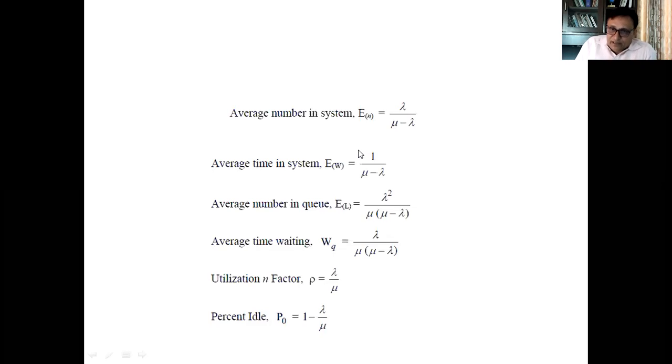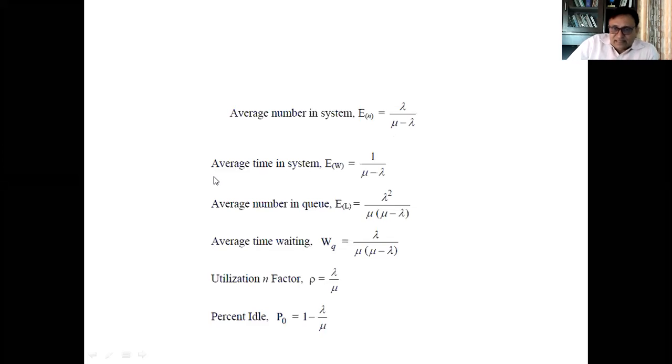First, we have to find the average number of persons in the system. The average number of persons in the system is found with this formula: lambda over mu minus lambda. That means mean arrival rate divided by mean service rate minus mean arrival rate. The mean arrival rate and mean service rate you may calculate per day, per hour, or per month, as the time is given in the question.